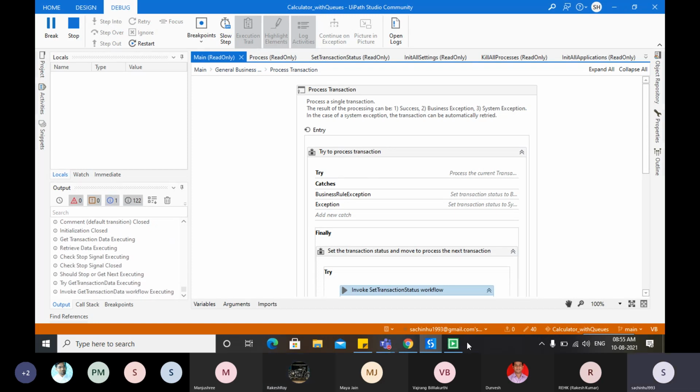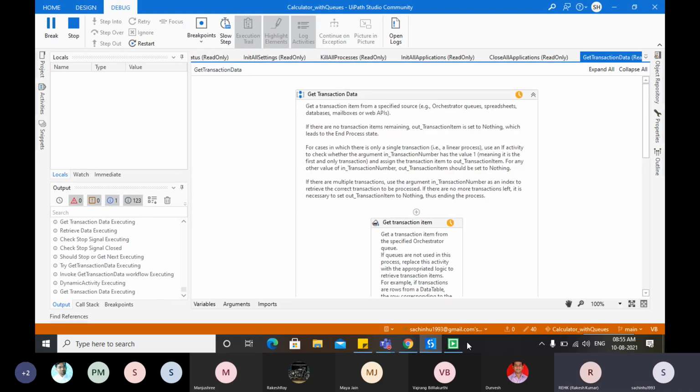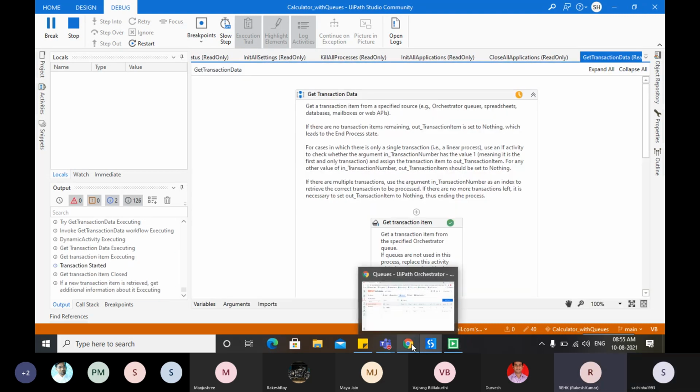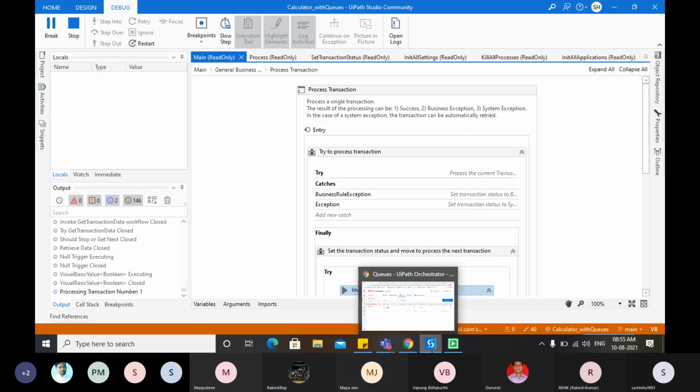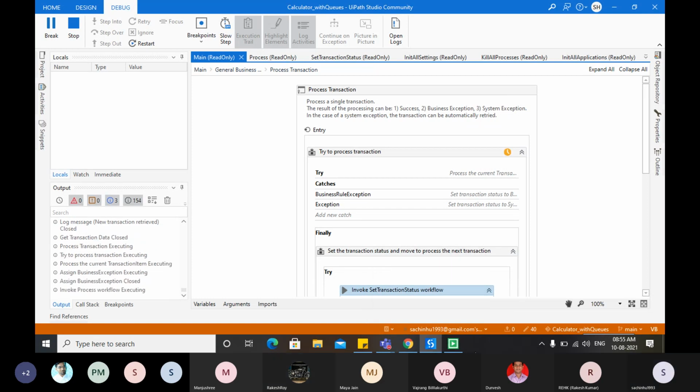Your voice is not audible. In the design panel itself, you can see the top left side. No, it's okay. The transaction is successful. We don't need to check it.